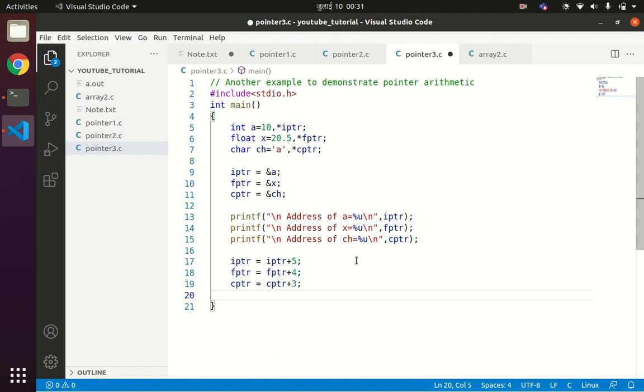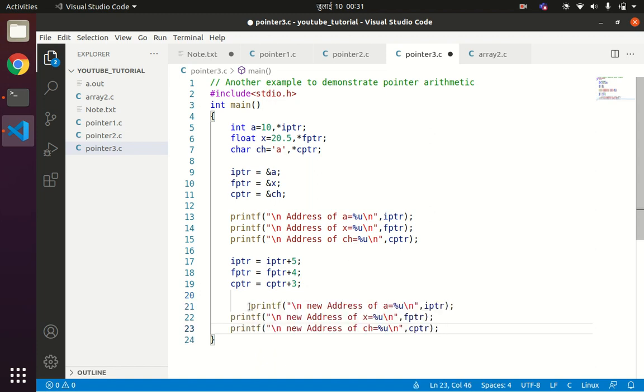Now first we'll try to understand this concept. Suppose the initial address of a is 1000, the initial address of x is 2000, and the initial address of ch is suppose 3000. I'm trying to add 5 to the integer pointer. So 5 means iptr will point to the next 5th address location.